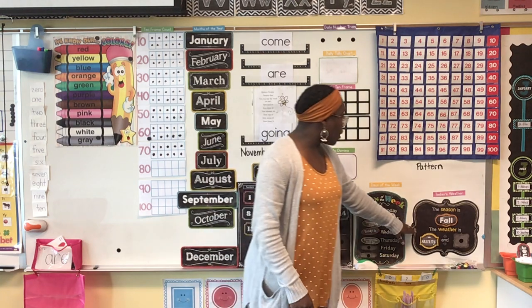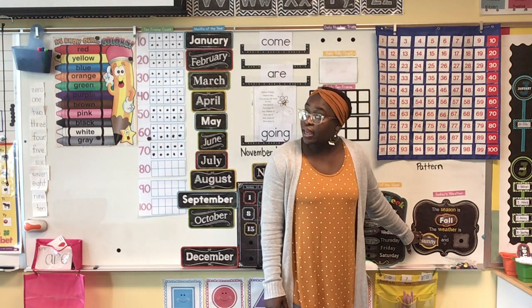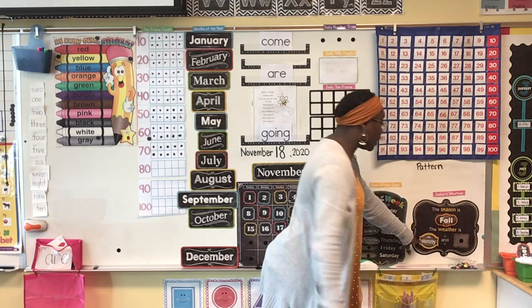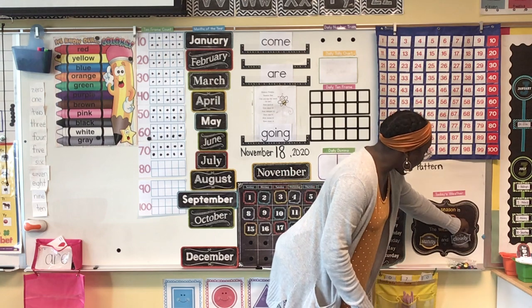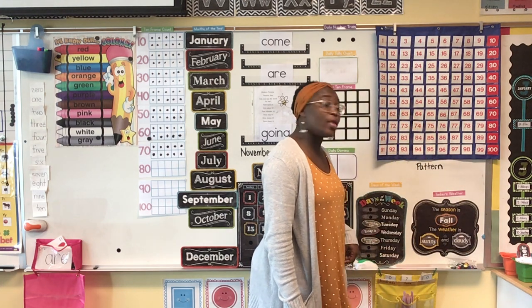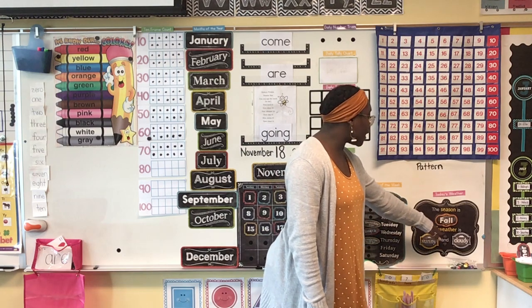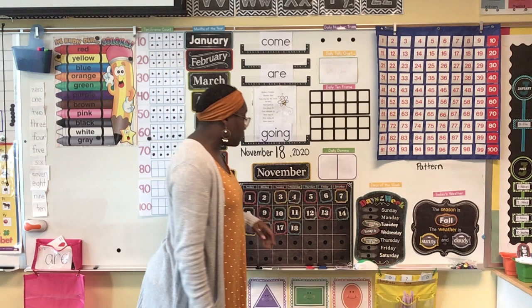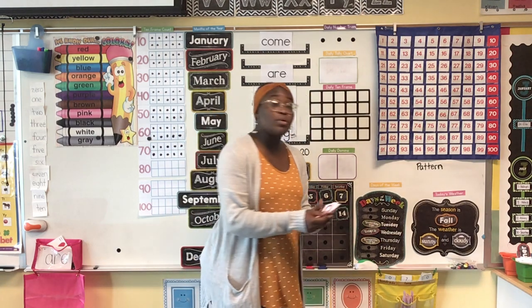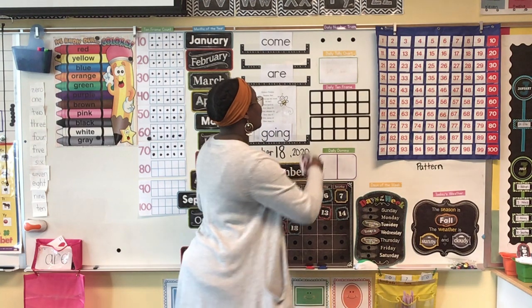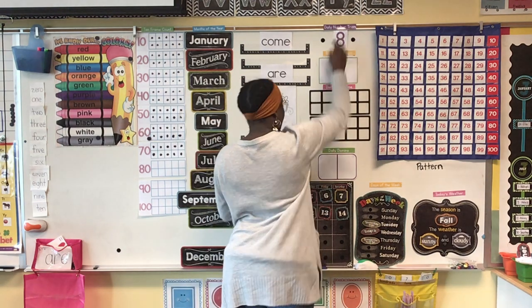And let's look at the weather. It looks like it's pretty sunny, but it's also a little cloudy. So I already have sunny here, and I'm going to go ahead and add cloudy. So the season is fall, and the weather is sunny and cloudy. Let's go ahead and check out our number of the day. Our number of the day today is the number, what number is that? 8. Good. Our number of the day is the number 8.